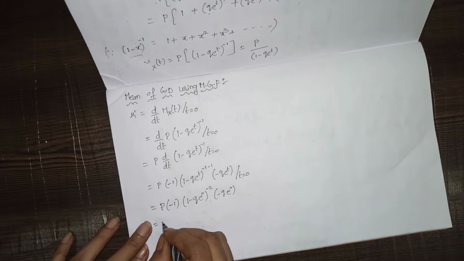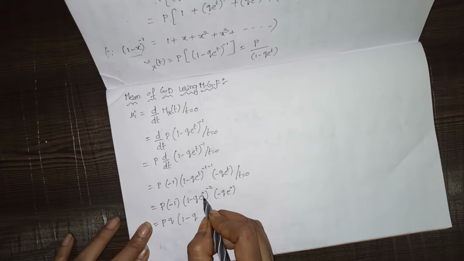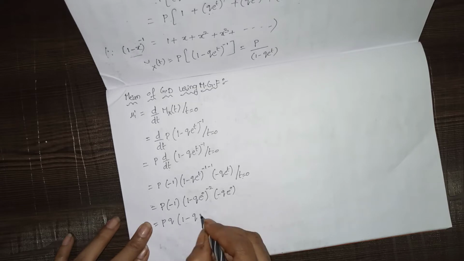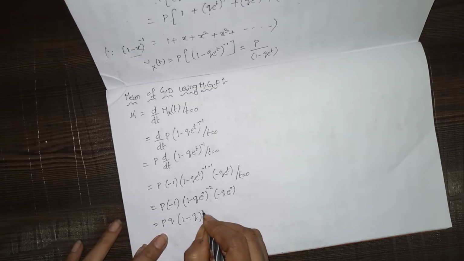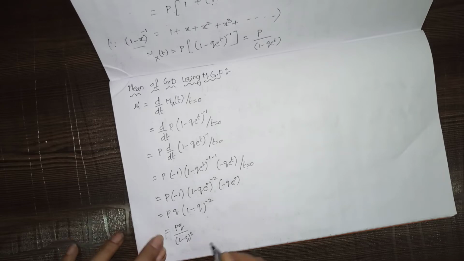That equals p into minus times minus is plus, so q into (1 minus q), where e^0 is 1 in both places, whole power 2. So pq by (1 minus q)^2 we can write.